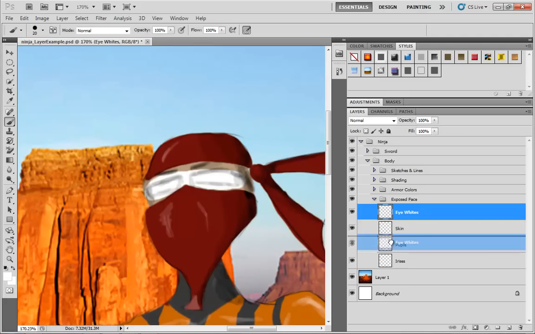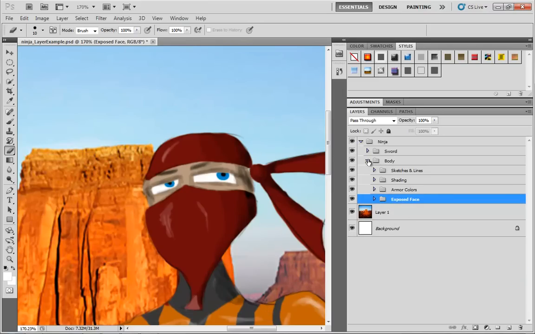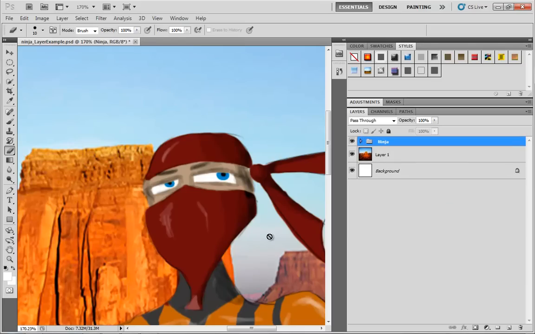Now if I just take the eye whites layer and drag it underneath irises, it fits right there in the background very easily. And I'm going to get my eraser and clean up this one little corner right over here because it went just a little bit far. There we go. So now the whites of his eyes are working, and you see how our arrangement, our organization using groups allowed us to quickly get to right where we needed to get in order to patch that up.